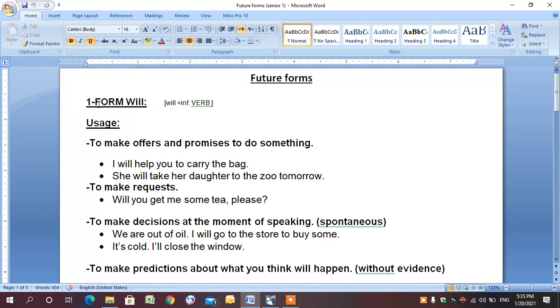Number 1, form will. After will, we put the verb in the infinitive, and we use it for what? So usage, number 1, to make offers and promises to do something. So for example, I will help you to carry the bag. So it's an offer. She will take her daughter to the zoo tomorrow. It's a promise.